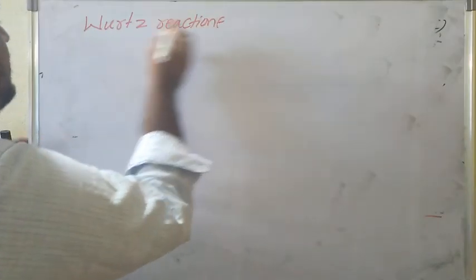Already you know Wurtz reaction. This is also very important. What is the Wurtz reaction?